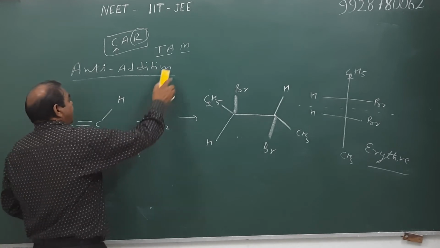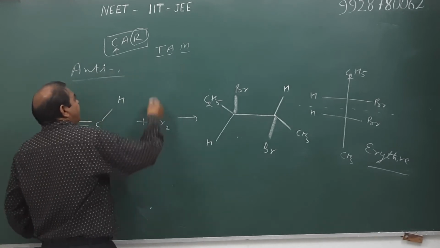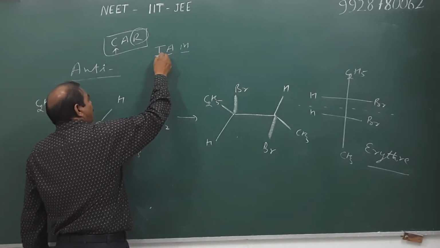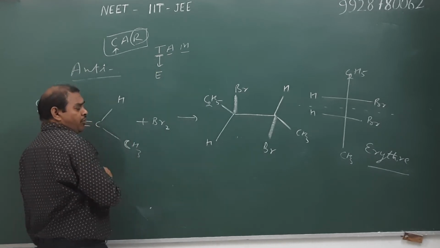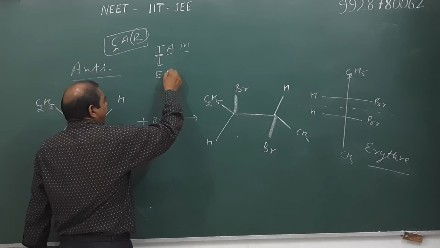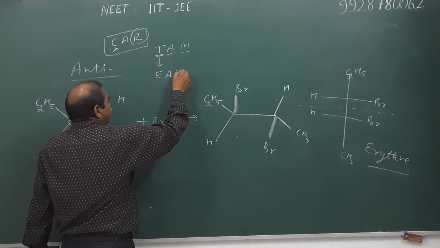Therefore, we also write: if the alkene is trans, or we can say the alkene has configuration E, in anti-addition, then the product is erythro.